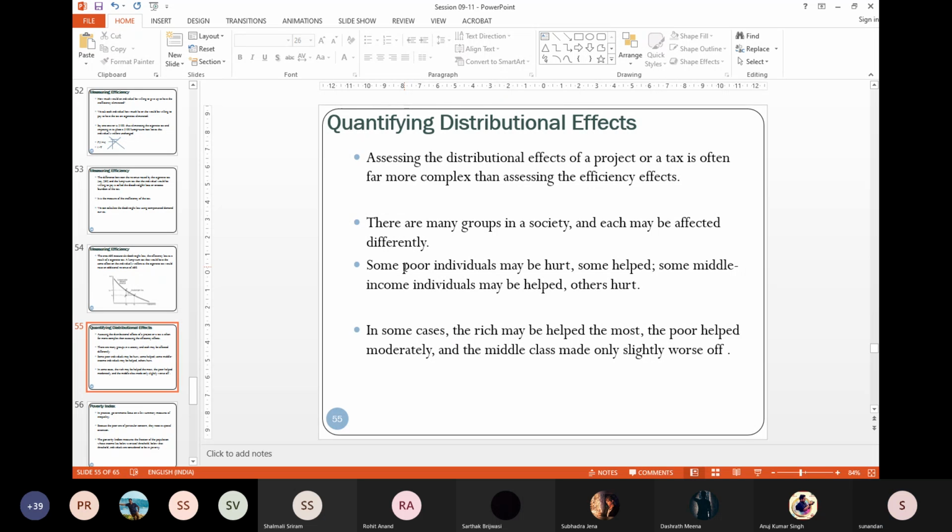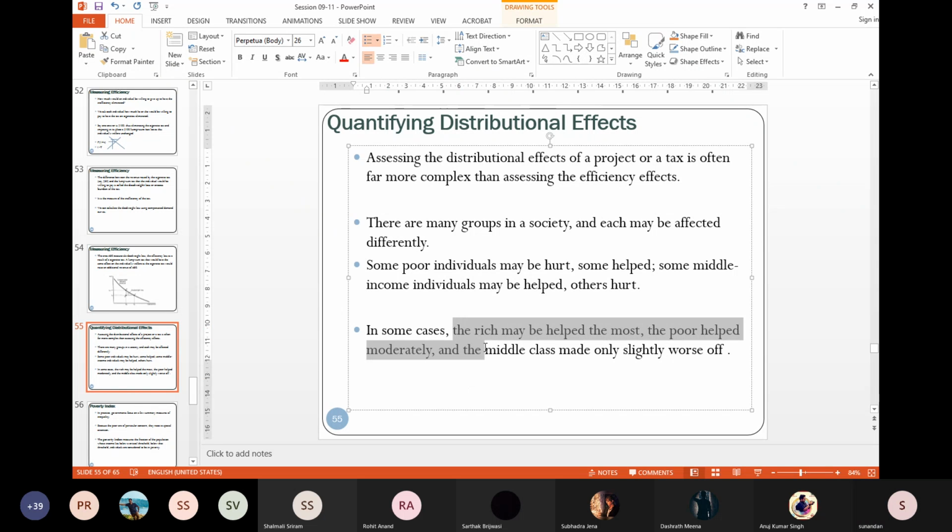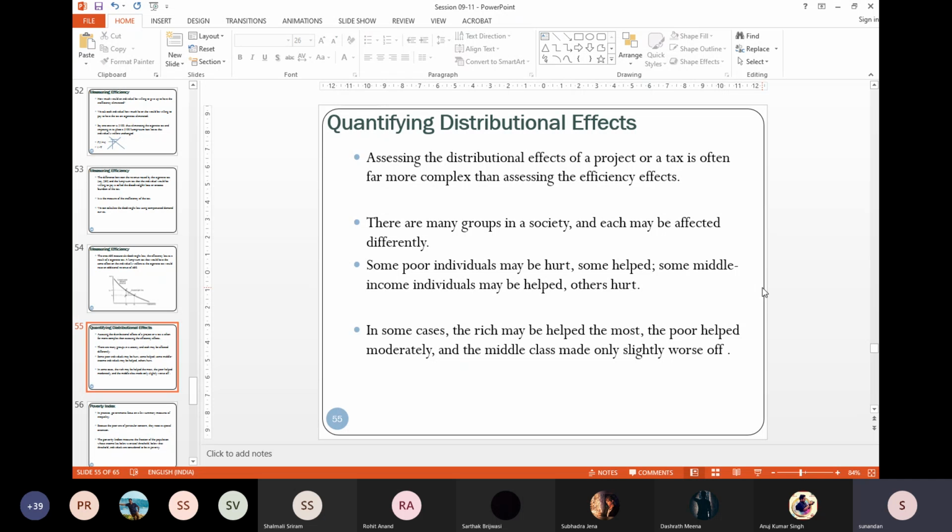Now, different people will have different impacts, rather will get differentially affected. And if you bring in more types of cohorts, you will get even more different combinations of distribution elements.